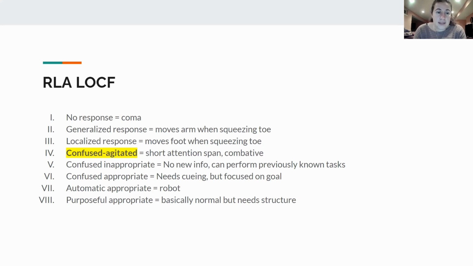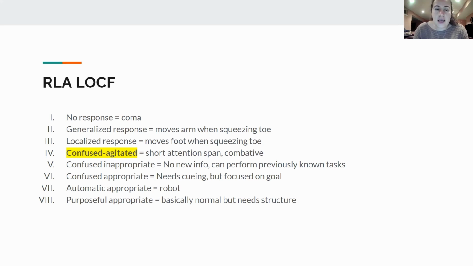Confused appropriate is stage 6. This is a patient that would need cueing to get through to their goals. So let's say the goal for this patient is we're going to fold a load of laundry. They would need cueing to take the laundry out of the dryer, put it in a basket, pick up the basket, bring it over to a table, set it down on the table, pick out the clothes and fold, to like re-explain how to fold them. But this patient knows how to get to the goal. The patient says, my goal is we're going to fold my laundry, but I need help getting there. That's kind of where this patient's at stage 6. And stage 6 is called confused appropriate.